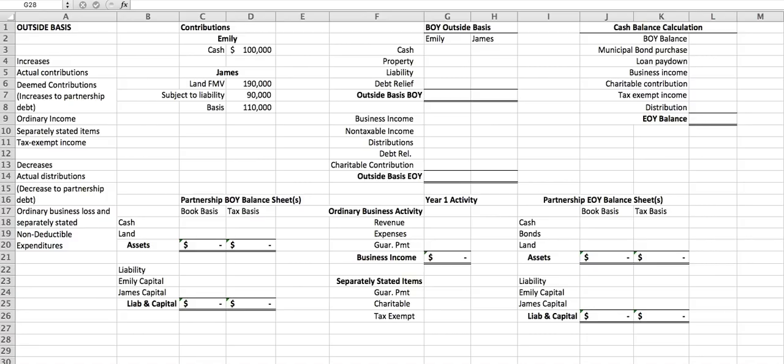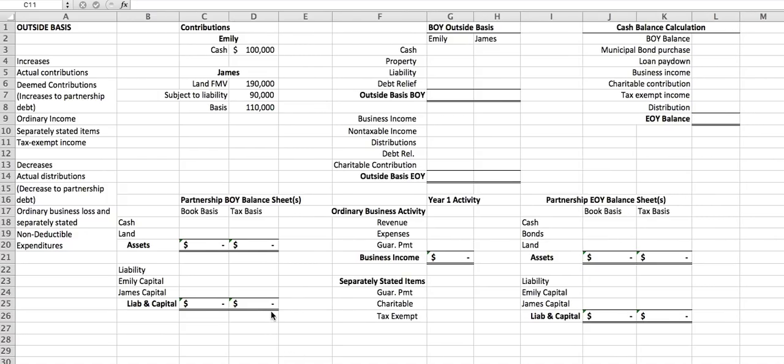So with that in mind, let's look at what happened with this partnership example. Emily and James formed EJ LLC, which is taxed as a partnership, on January 1st of year one. Emily contributed $100,000 of cash, so that's in cell D3, and James contributed land. The land's fair market value was $190,000. The tax basis that James had in the property was $110,000, and there was a $90,000 liability which was assumed by the partnership. So the first thing we want to do then is we want to say, okay, what is going to show up on the partnership's balance sheet?